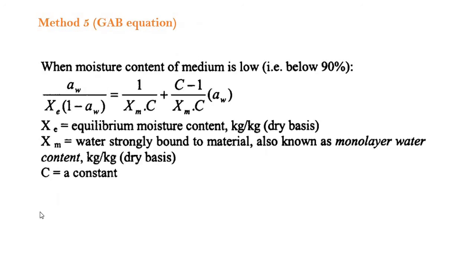Then the last method, method 5, is the GAB equation. When do we use the GAB equation? When moisture content is low, that is below 90%. So this is the equation: Aw by Xe into (1 minus Aw) is equal to 1 by (Xm into C) plus (C minus 1) upon (Xm into C) into Aw, where Xe is the equilibrium moisture content, kg upon kg, dry basis. This is a very important equation. Many questions can be asked in the GATE exam from this equation. So if they give the values, you can directly solve the questions.